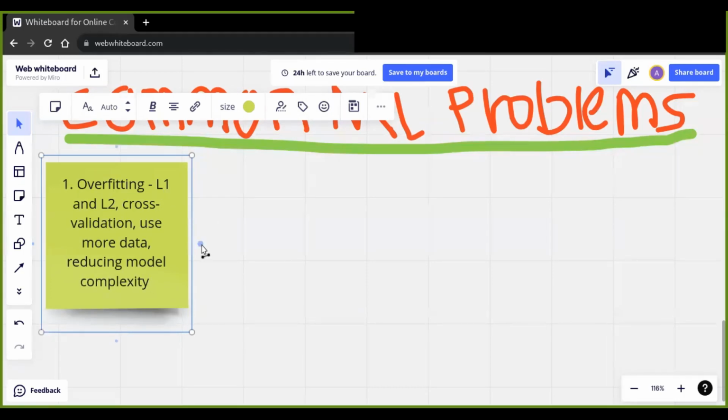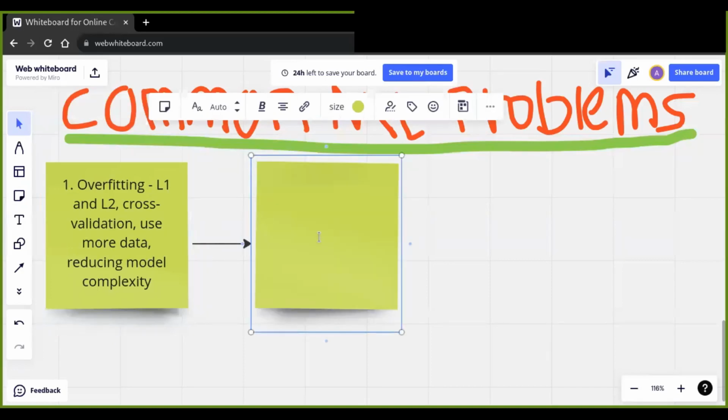And the other common problem is underfitting, which is the opposite of overfitting. In overfitting, we use L1 and L2 regularization, cross-validation, and we add more data and reduce model complexity. But here we use more complex models to overcome underfitting. We also add more feature variables. We also reduce regularization.